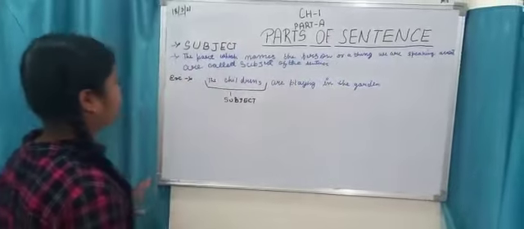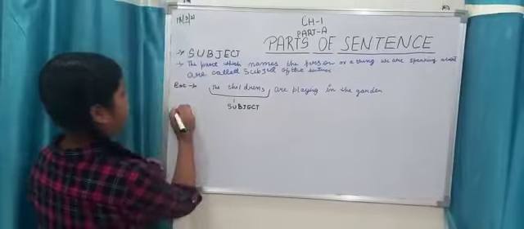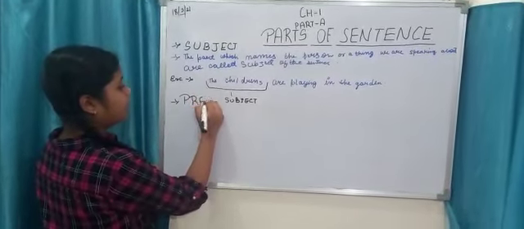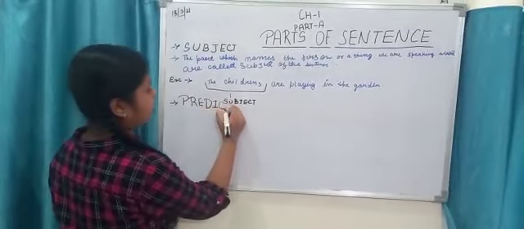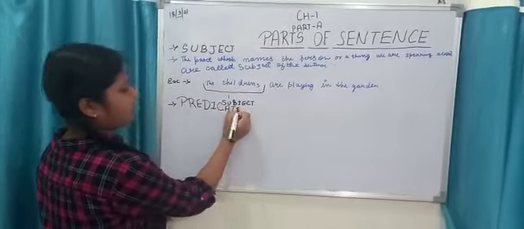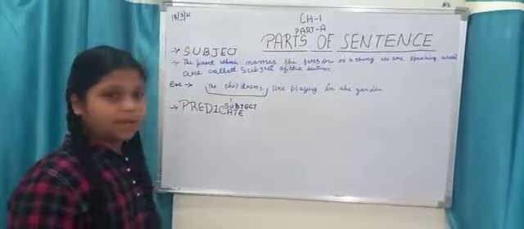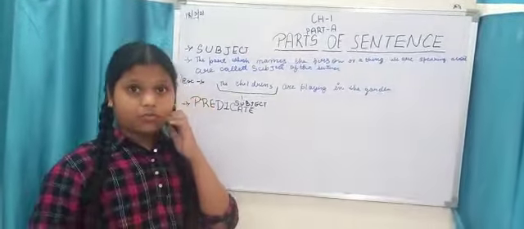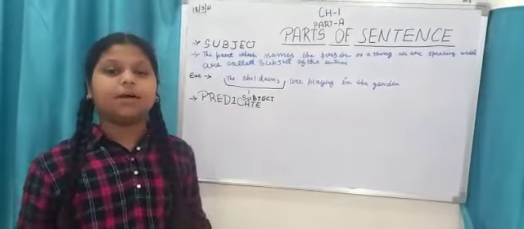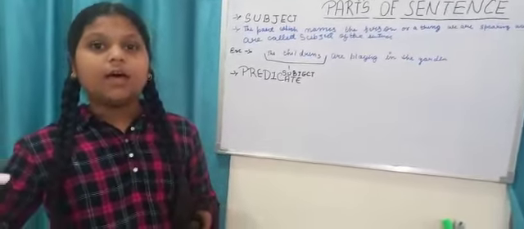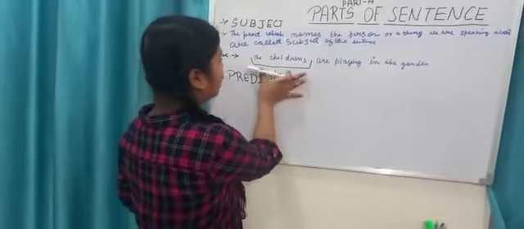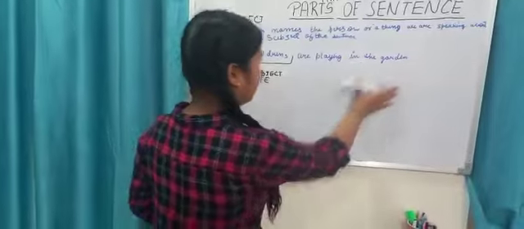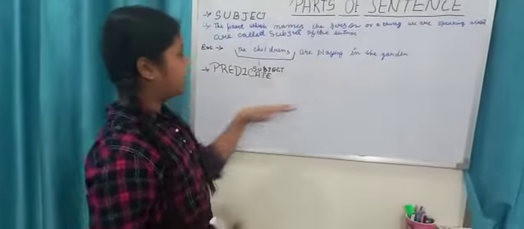Next we will proceed towards our predicate. What is a predicate? The doer does the action. The action done by the doer is known as the predicate. It means what the doer does. Like the children, what are the children doing? They are playing in the garden. So playing in the garden is our predicate.